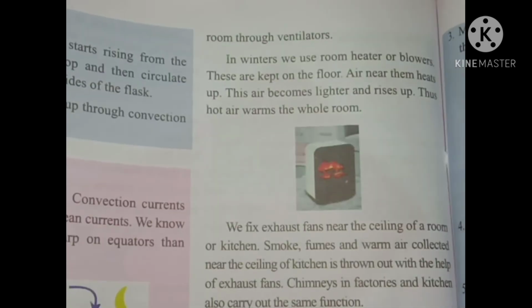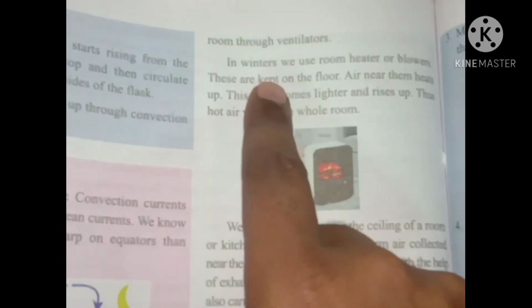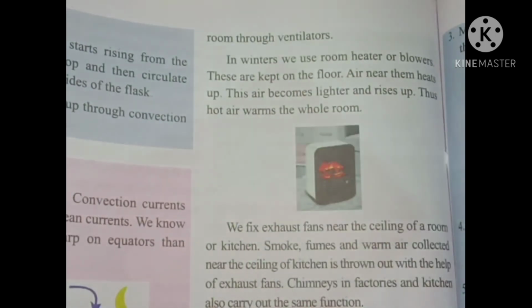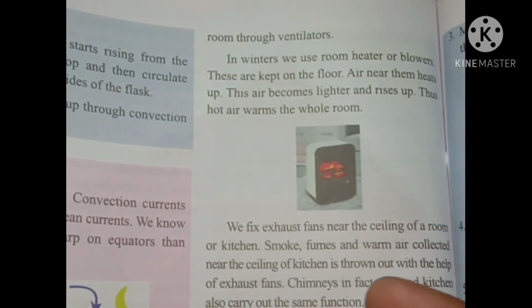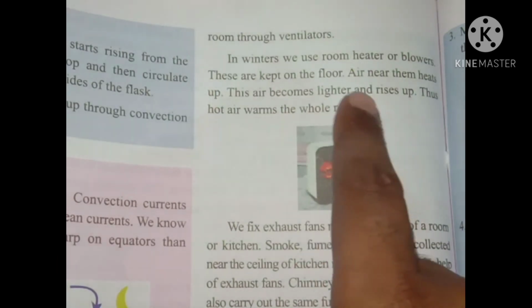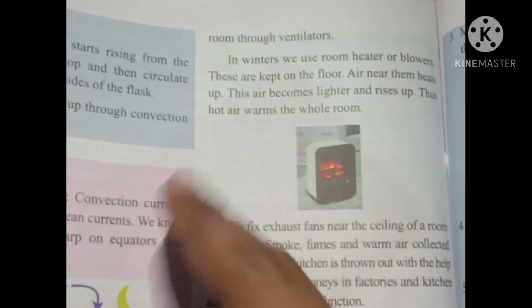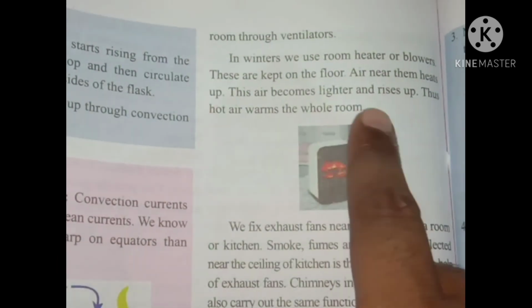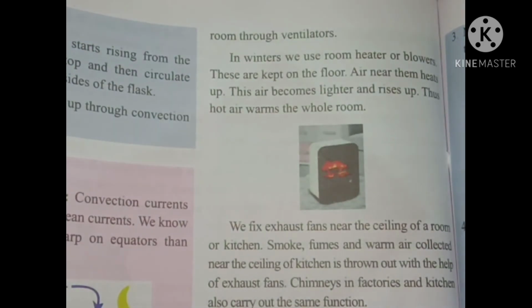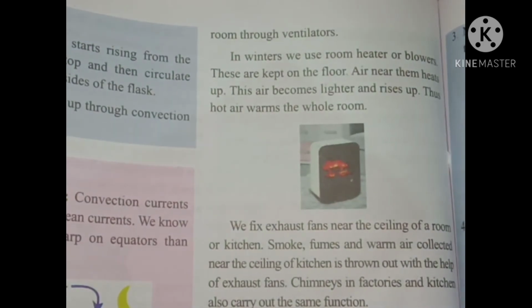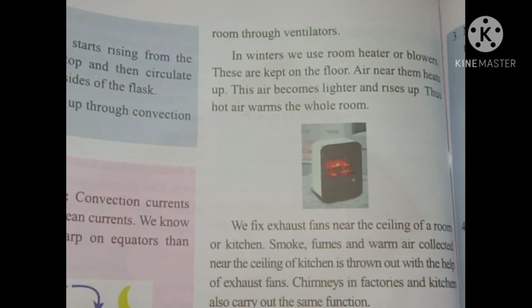Okay, now you can see the second example also. In the winter season we use room heaters or blowers, and we keep these room heaters on the floor. Why? Because the air near them heats up. This air becomes lighter and rises up. Thus the hot air warms the whole room. So this is also an example of convection current.